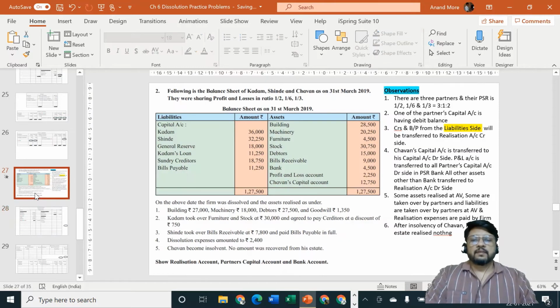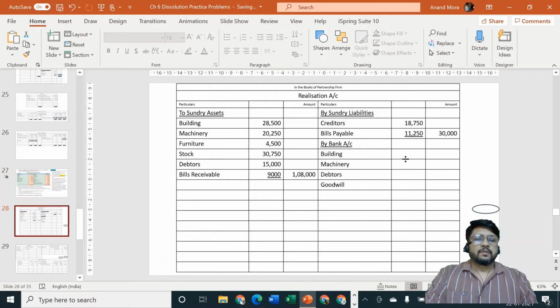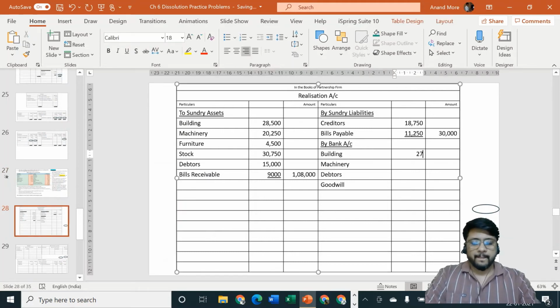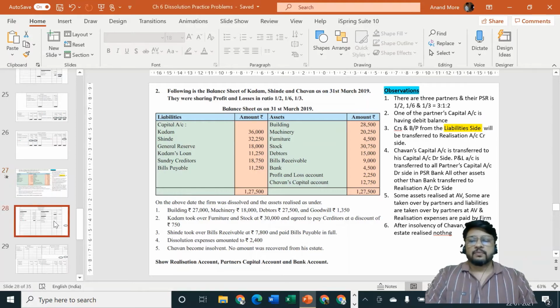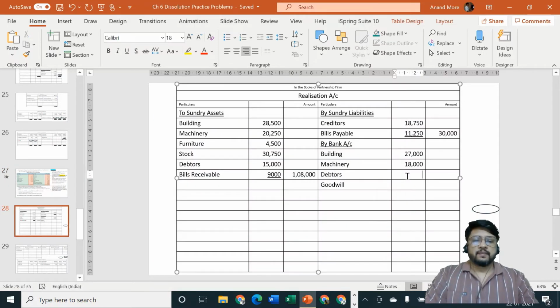The amounts are 27,000, 18,000, 27,500 and 1350.